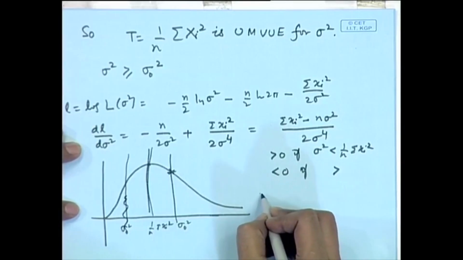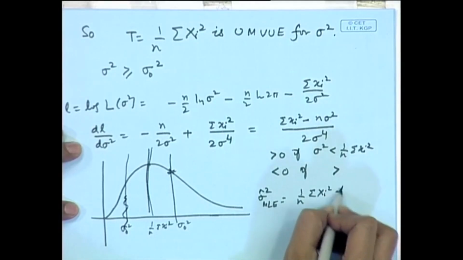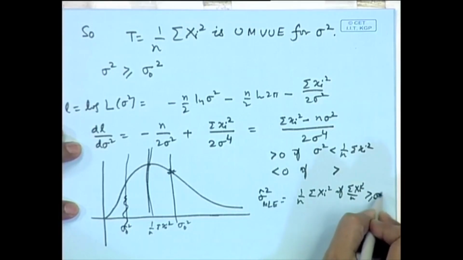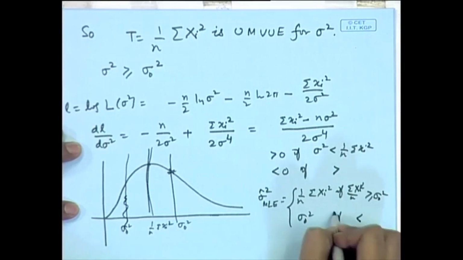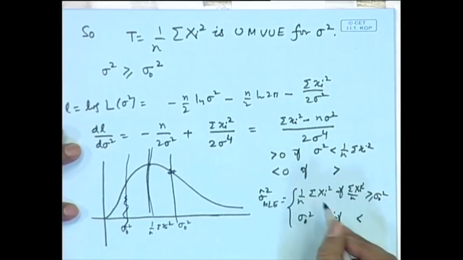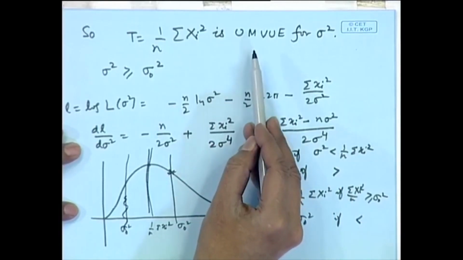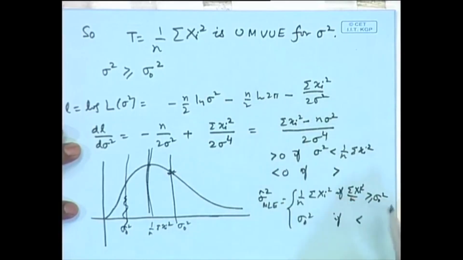Therefore, the maximum likelihood estimator for sigma hat square becomes 1 by n sigma x i square, if sigma x i square by n is greater than or equal to sigma naught square, and it is equal to sigma naught square if it is less. So, here you can see the unbiased estimator does not belong to the given parameter space. Therefore, we have to discard some portion of it and get a modified estimator.